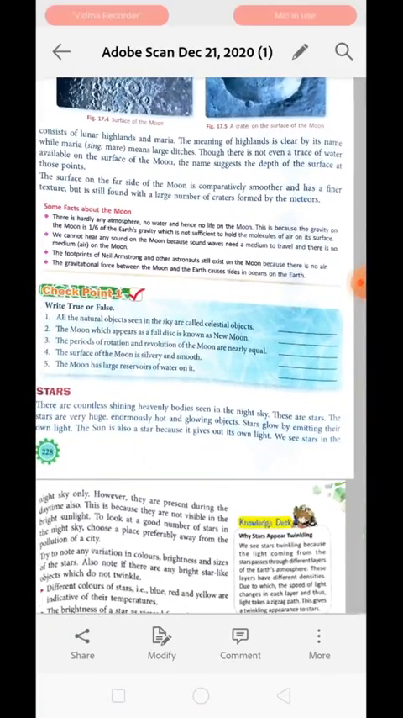There is hardly any atmosphere on the moon, no water, hence no life on the moon. This is because the gravity on the moon is 1/6 of the earth's gravity, which is not sufficient to hold the molecules of the air on its surface.